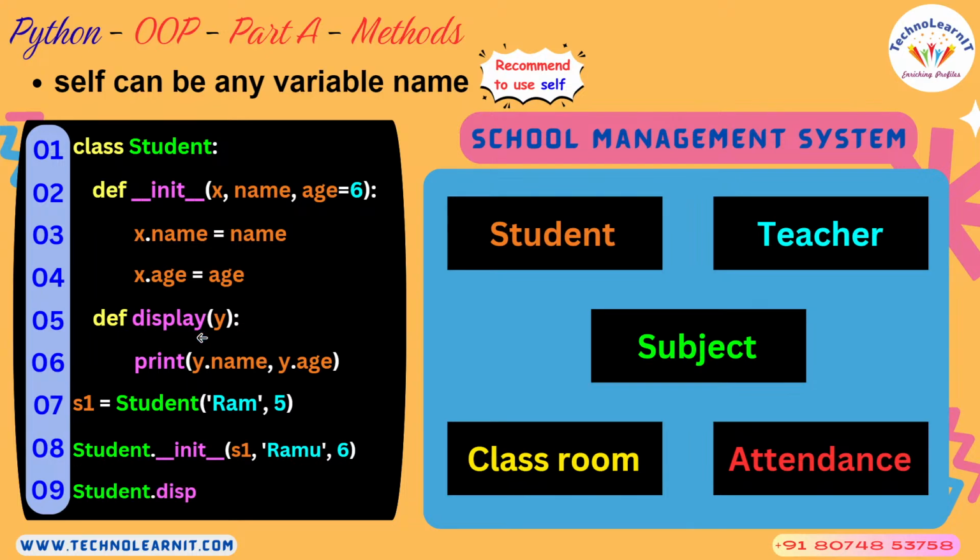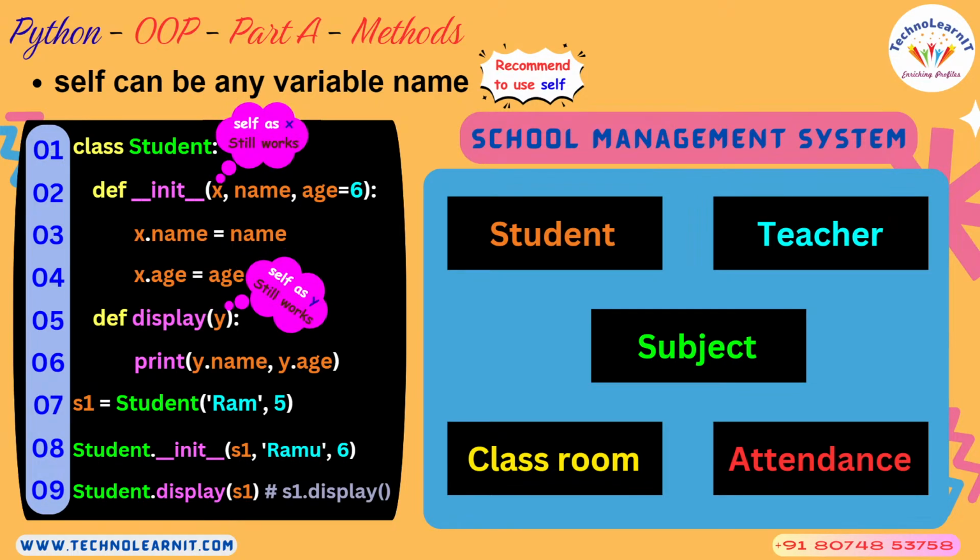And the other way of calling this display is, just as I have shown you student one dot display, you pass the object as an argument to that display. Okay, so this still works because you have just changed the name.